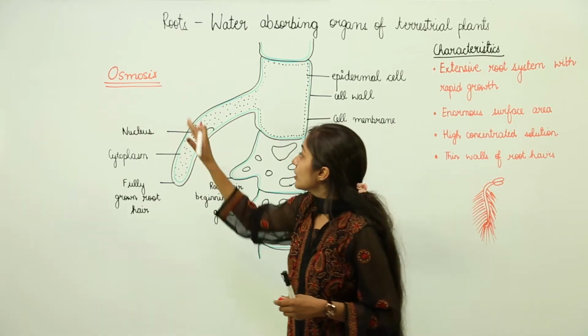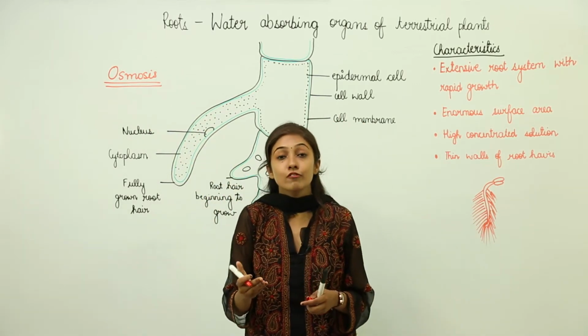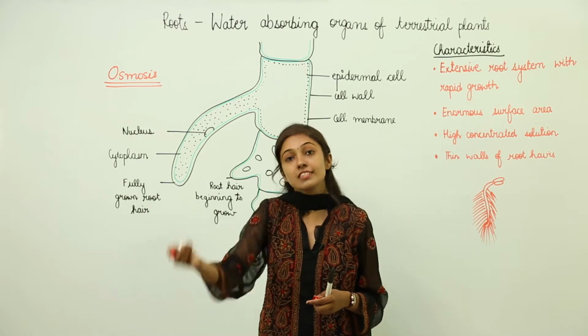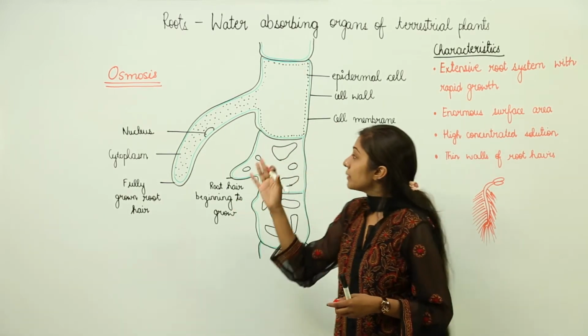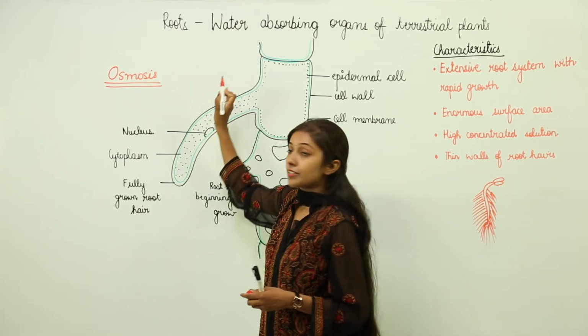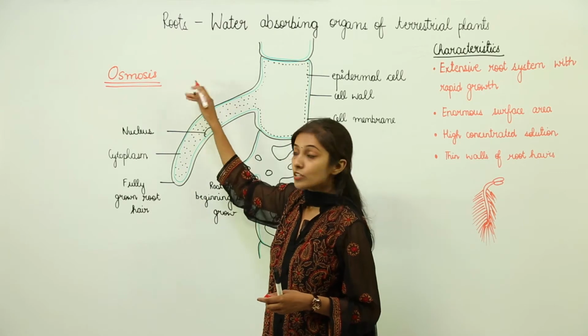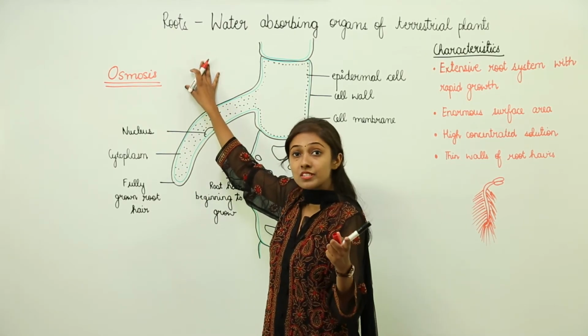What happens during osmosis? There is the movement of water from the region of its higher concentration to a region of its lower concentration. Outside the root there is more water, right? So there is a higher concentration of water outside the roots. Why does this happen?